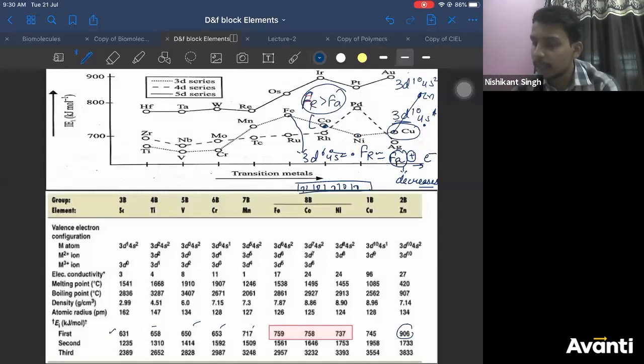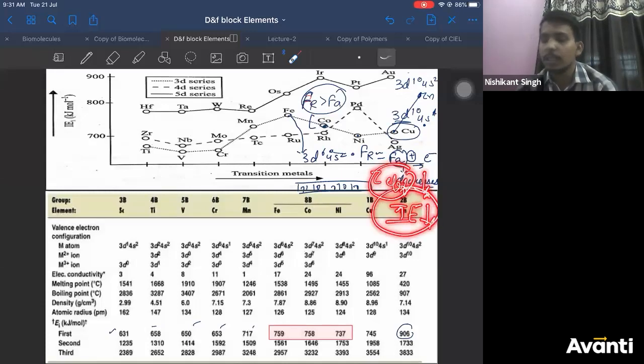Therefore, after iron, due to pairing of electron, the attractive forces start decreasing, or you can say effective nuclear charge also decreases. Both are correct. So as effective nuclear charge decreases, force of attraction decreases, it is easier to remove the electron. You have to supply less energy to remove the electron. You can say ionization energy decreases.